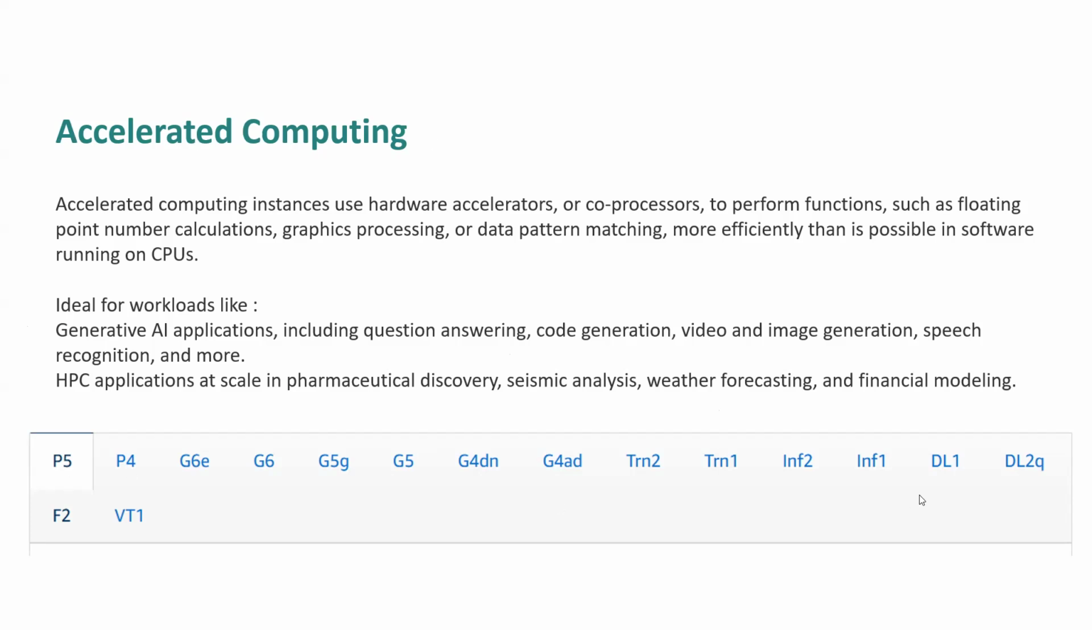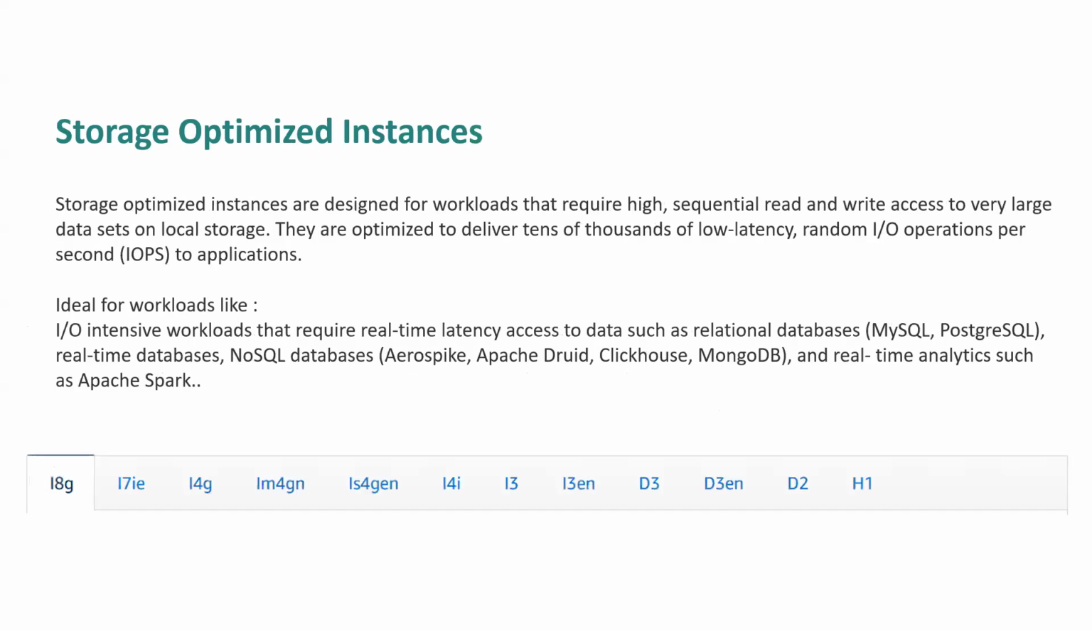And these are the series for accelerated computing: the P5, P4, G6E, G6, G5. These are different variations within this type, accelerated computing instances. So that is another one. And the next one is storage optimized instances.